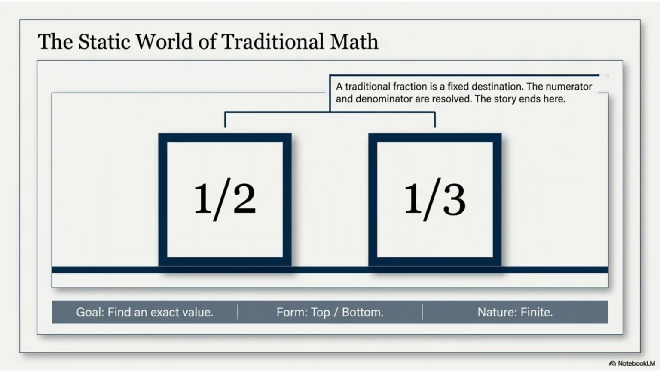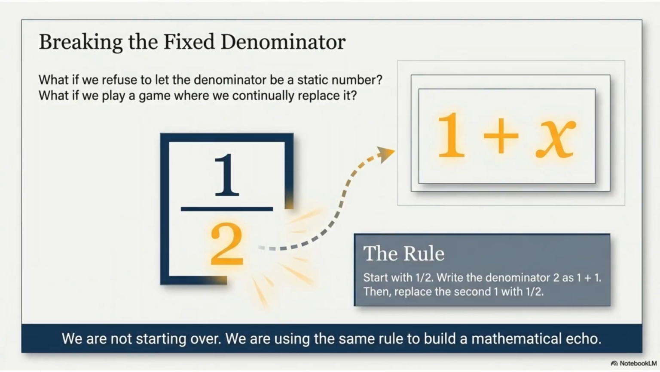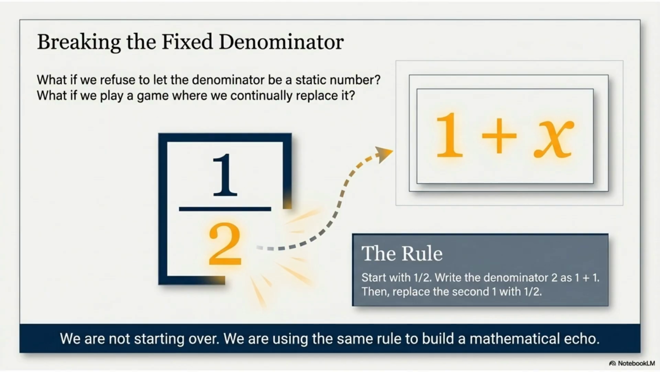Traditional math treats a fraction as a fixed destination. The numerator and denominator are resolved, resulting in a finite story with an exact value. What if we refuse to let the denominator be a static number?